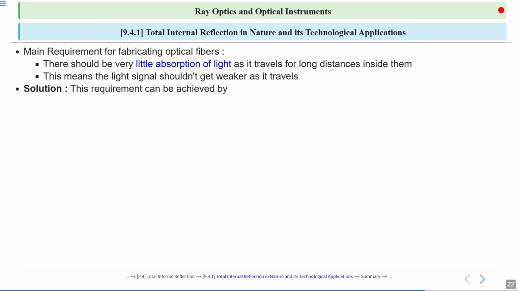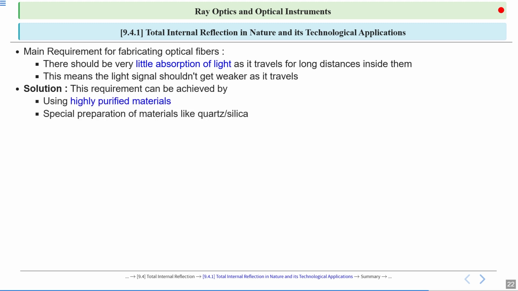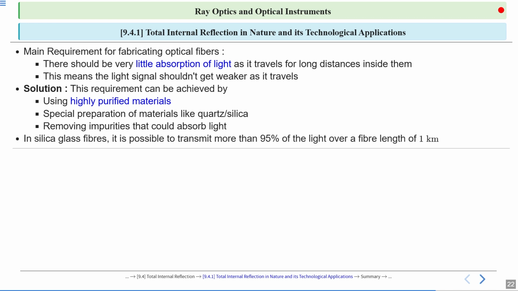What is the solution then? Using highly purified materials, special preparation of materials like quartz and silica, removing impurities that could absorb light. In silica glass fibers, it is possible to transmit more than 95% of light over a fiber length of 1 kilometer.